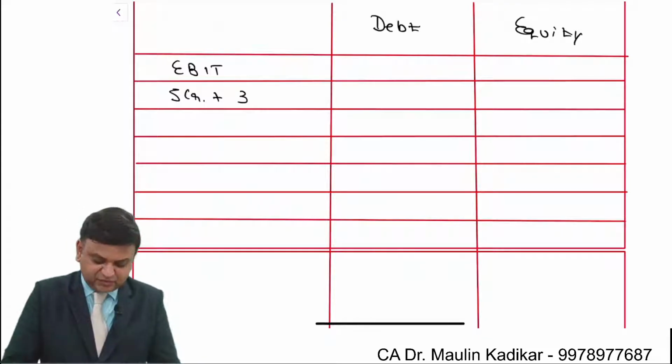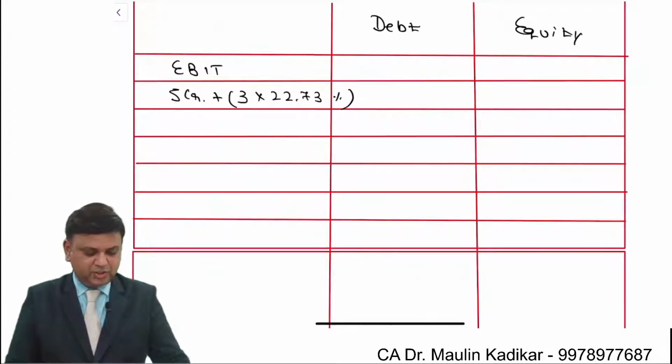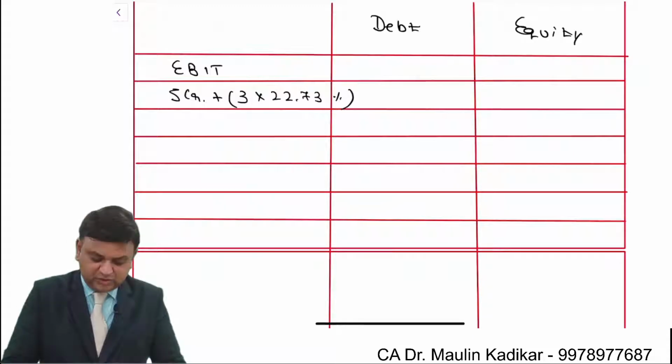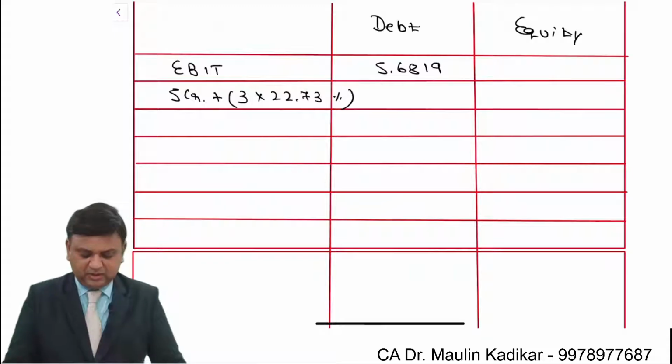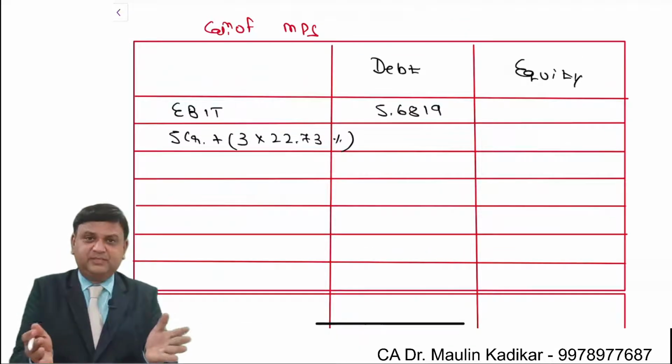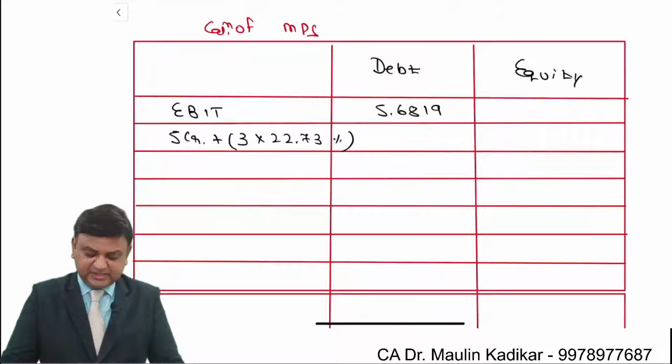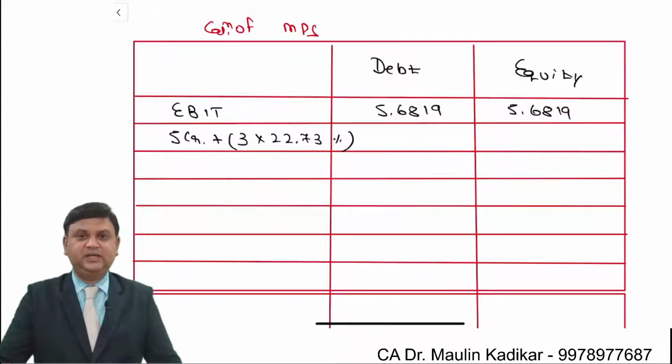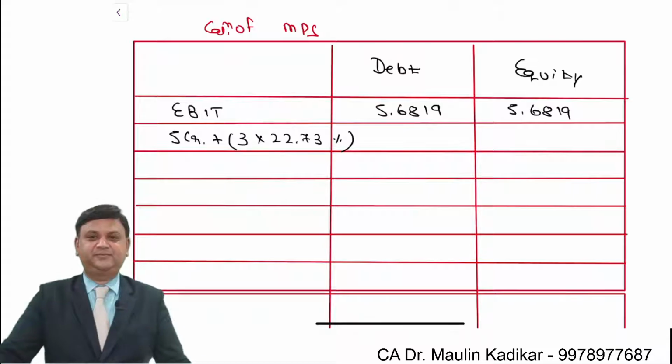What is the rate at which we are going to earn? 22.73%. So 3 into 22.73%, that is 0.6819 plus 5. So you will be having earning of 5.6819 crore, whether you are expanding the business by raising debt financing or by way of equity financing. That is what we understand.